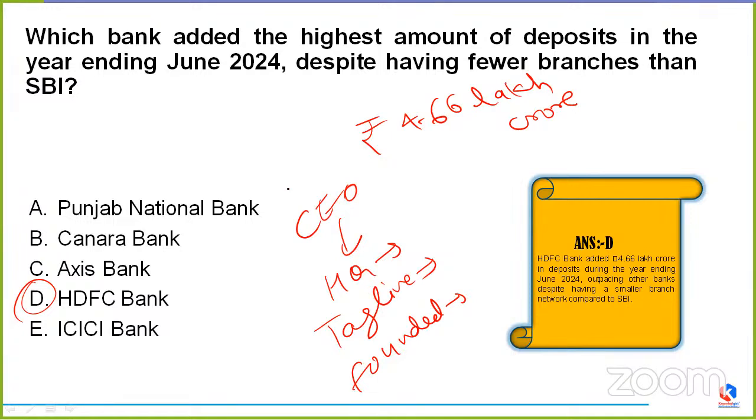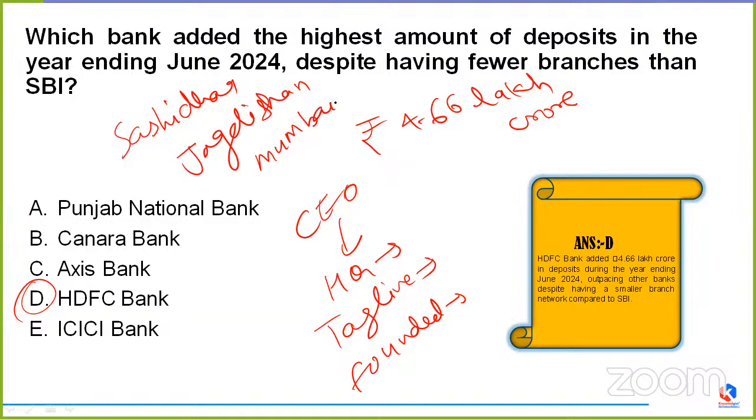Okay, yes, Sandeep, his name is Shashidhar Jagdishan, which means the current CEO of HDFC is Mr. Shashidhar Jagdishan. Okay, where are the headquarters? We have come through the CEO. Yes, the headquarters are in Mumbai. And what is the tagline? What is the tagline?